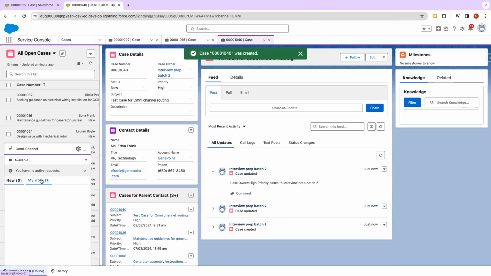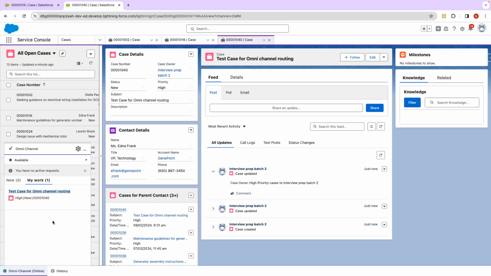See, you can see that new work came on the queue, and this will have some irritating sound as well. Okay, so what we did is that we created a queue, and in it we created a case, and that case was routed based on the active assignment rule and went to the high priority queue. But from the high priority queue,